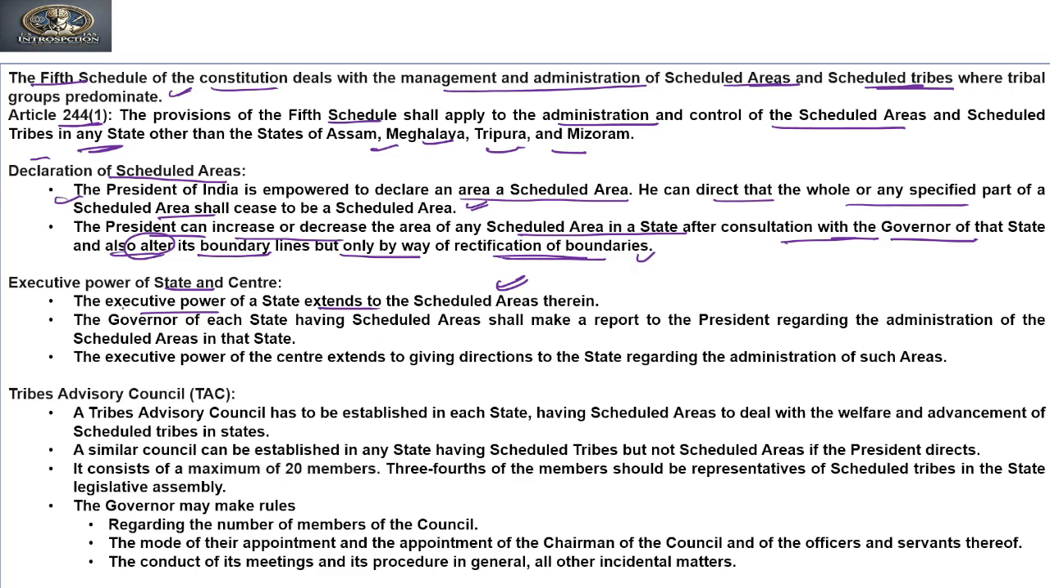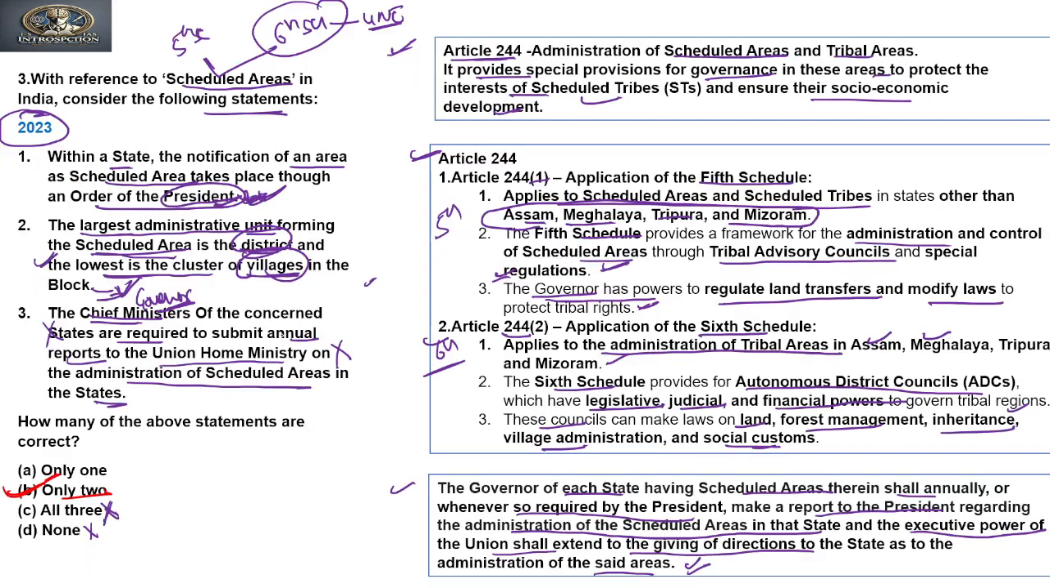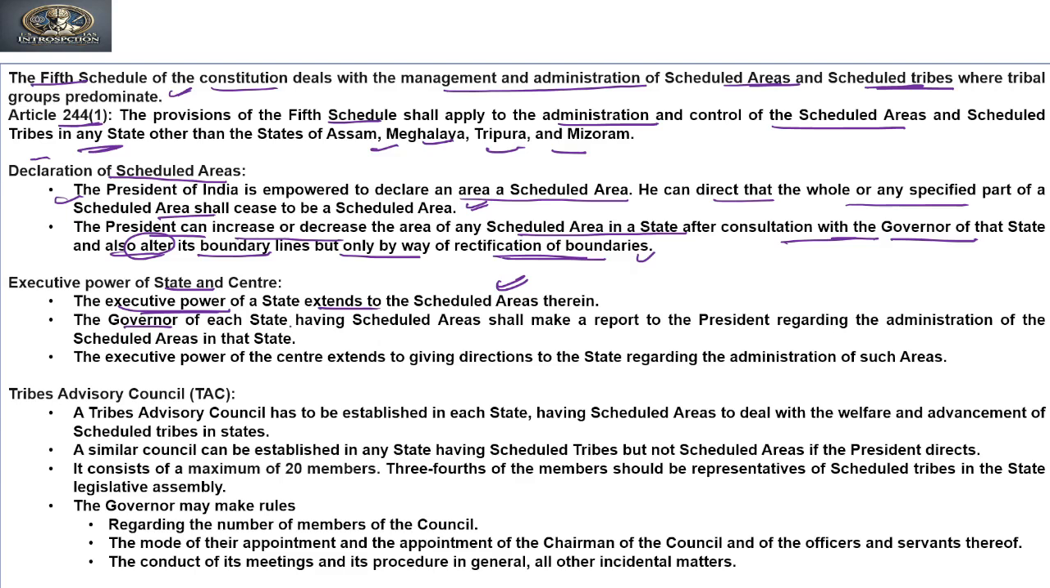Now as we know, the executive power of the state lies in the hand of the governor. So the governor of each state having scheduled area shall make a report to the President regarding administration of scheduled areas in that state. The executive power of the center extends to giving direction to the state regarding administration of such areas.